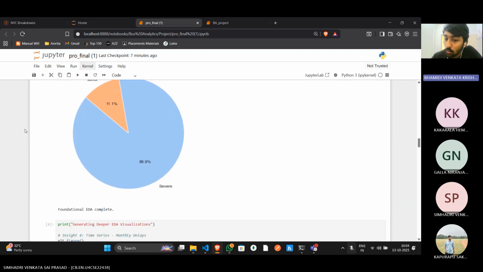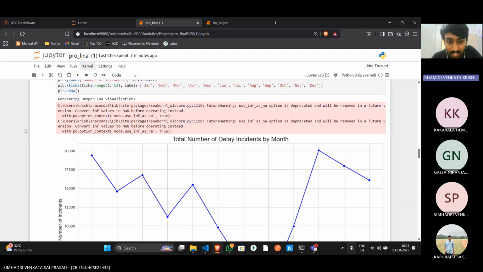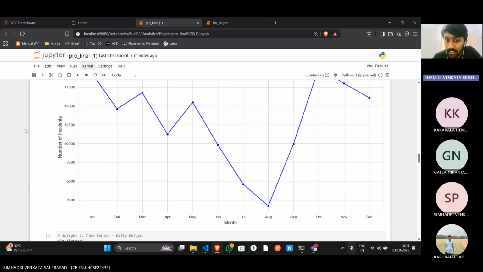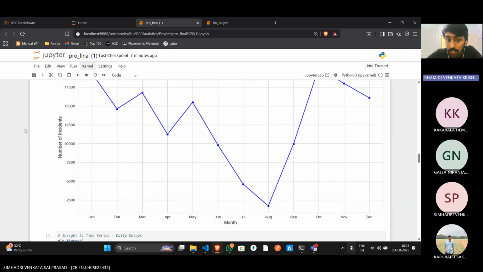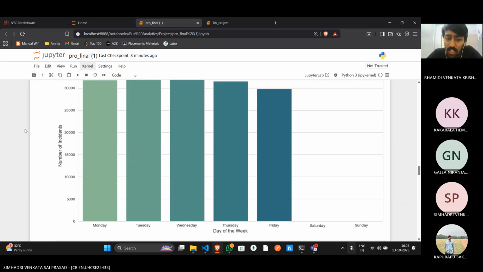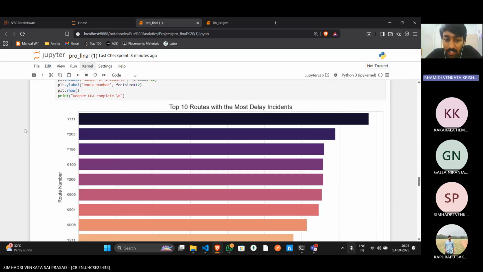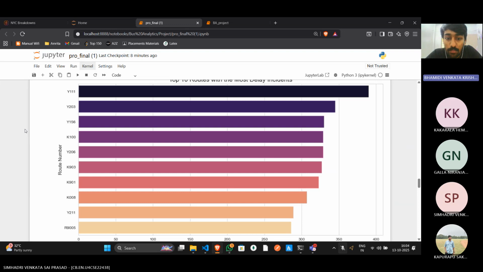Then we dig deeper into the data, and we look for patterns over time and by location. These charts show clear seasonal and weekly trends. Delays peak during the school year and are most common on weekdays. The next chart identifies the top 10 routes with the most frequent delays. These are the specific areas where operational improvements could be most effective.